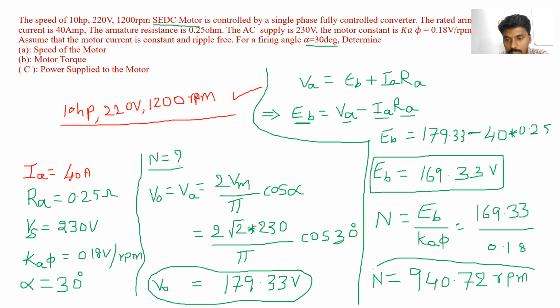So this is the speed of the DC motor when the firing angle alpha is equal to 30 degrees. The speed of the motor is 940.72 RPM. ये find out किया ना अपन? Speed of the motor we got, is it right? Hello? Yes, sir.